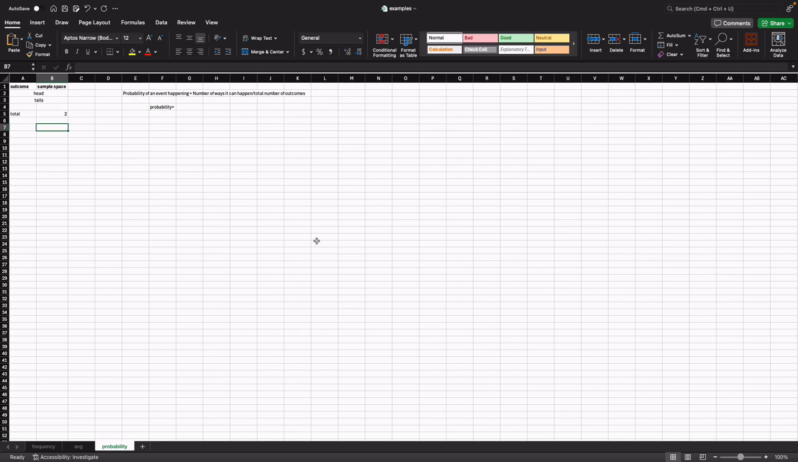Let's take a look at an example. Let's see the example of tossing one coin into the air. Now, what would be the possible outcomes of tossing one coin into the air? We could get heads or we could get tails, right? That's the two possible outcomes. This is also called the sample space. This is our sample space. It's the only two possible outcomes of flipping a coin.